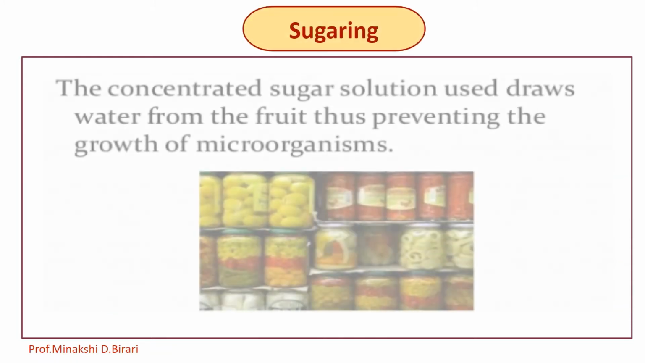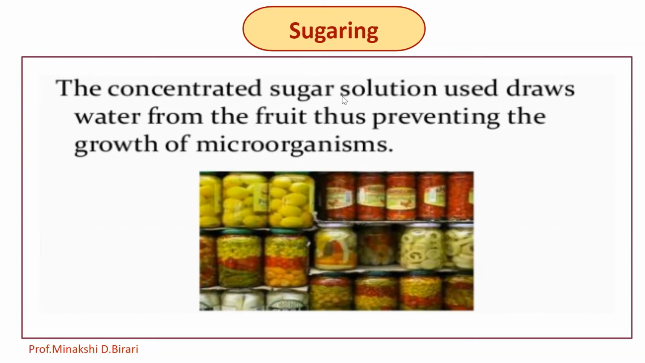A concentrated sugar solution is used to remove the water from the fruit, thus preventing the growth of microorganisms. Preserving food in a high sugar environment also stops bacterial growth by reducing the food's water content. It works particularly well for fruit. You can make jam and marmalade that lasts a long time, and you can use canning to store it.